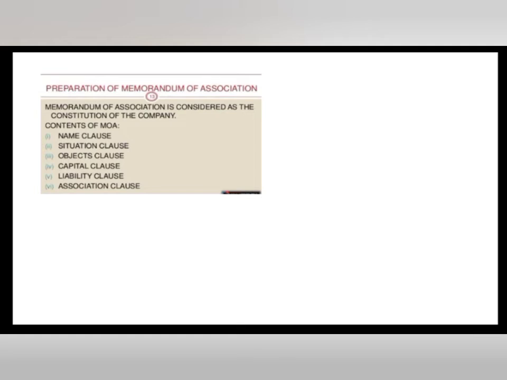Preparation of memorandum of association. First one, name clause. Second one, situation clause. Third one, objective clause. Fourth one, capital clause. Fifth one, liability clause. Sixth one, association clause.